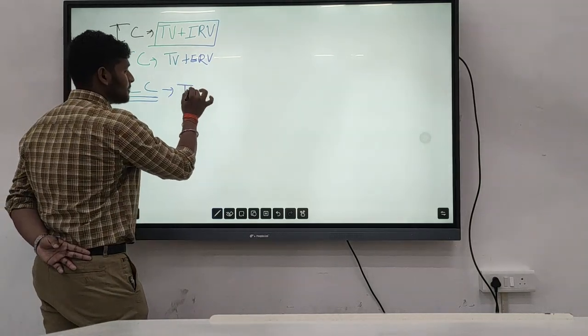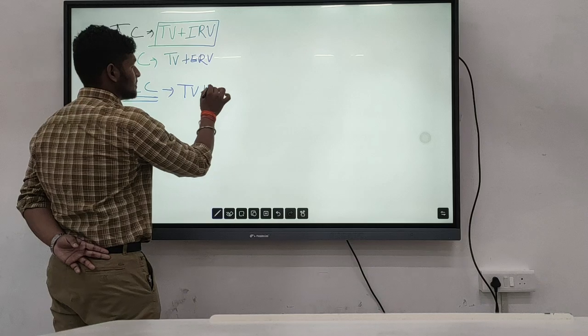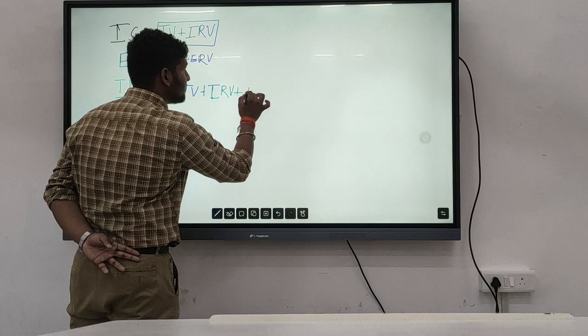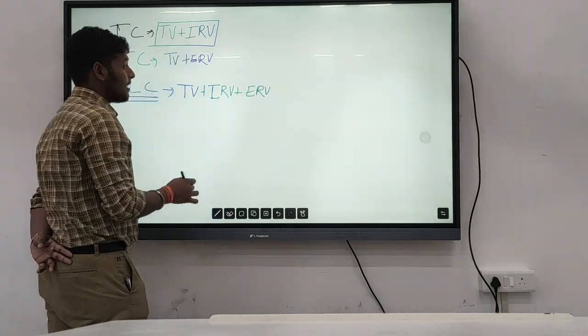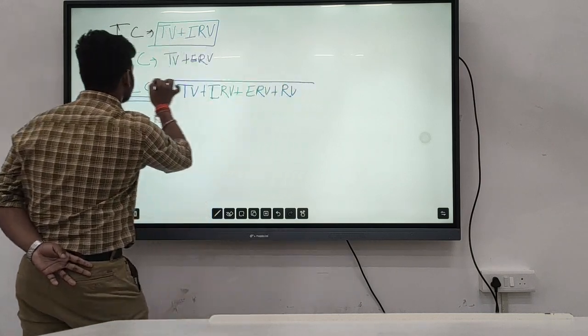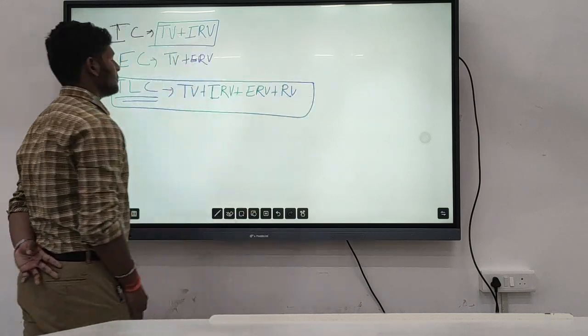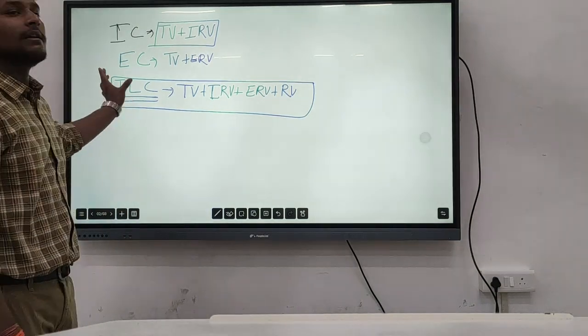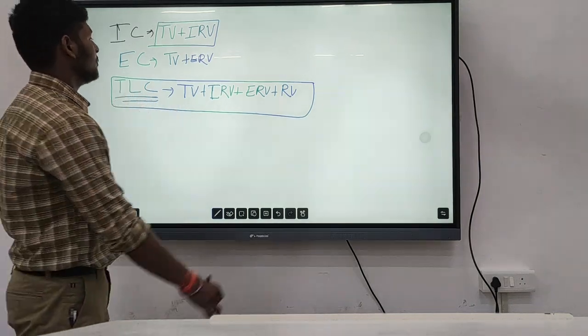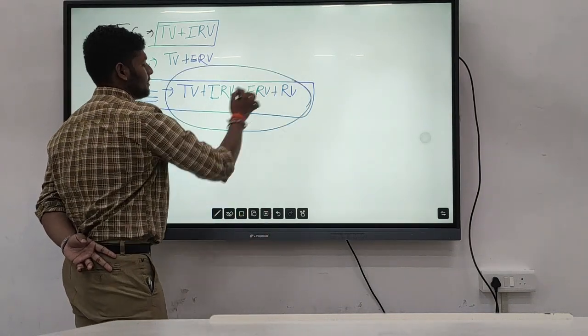So in this, the tidal volume will come, then the inspiratory reserve volume, plus the expiratory reserve volume, and also the residual volume that is present. The residual volume will also come inside the TLC, the total lung capacity. This is the total lung capacity of our body. We can hold this amount of air, that is 6000.